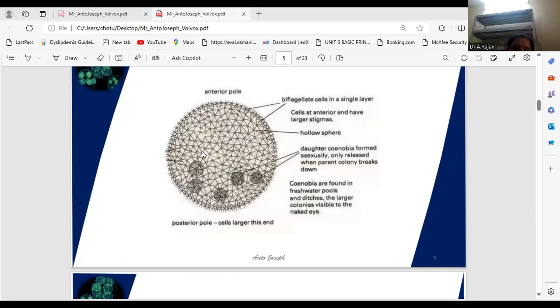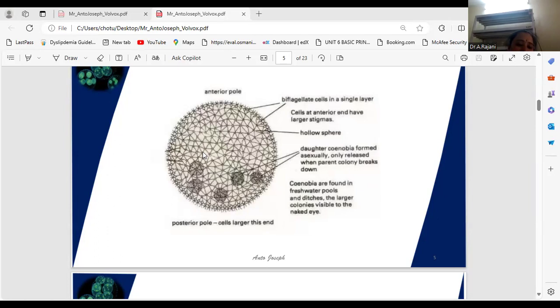These cytoplasmic strands are absent in some species. Very important: where Volvox is there, cytoplasmic strands are present. It's very common. But only in two species the cytoplasmic strands are absent. Write down that one: Volvox monae, M-O-N-O-N-A-E, and Volvox tertius, T-A-R-T-I-U-S. Volvox monae, Volvox tertius. In these two species the cytoplasmic strands are absent. In all the remaining Volvox species, cytoplasmic strands are present.